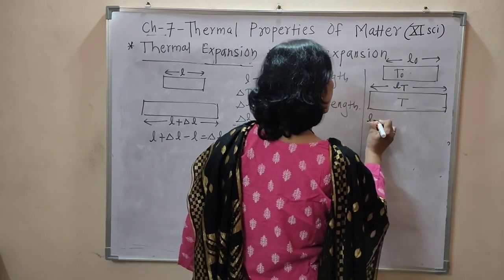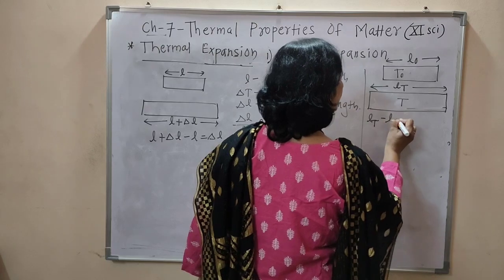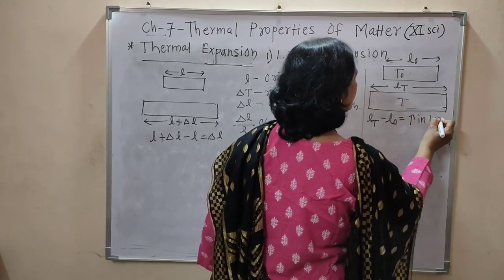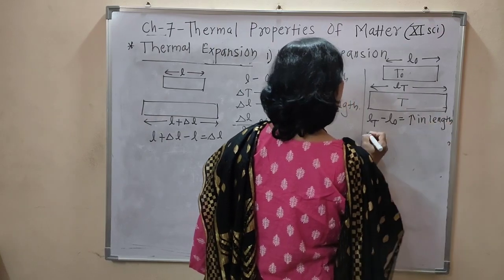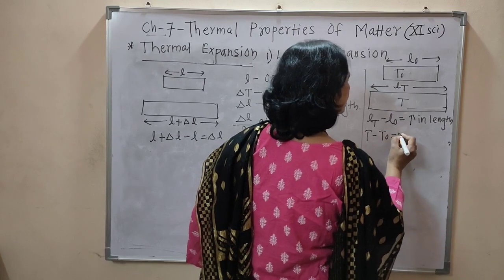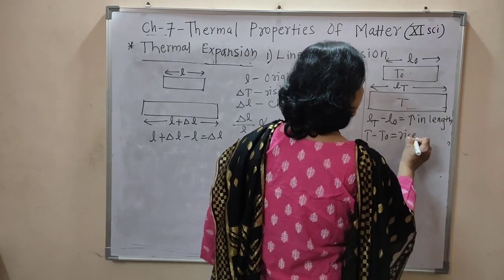Now LT minus L0 is the increase in length, and T minus T0 is the rise in temperature.